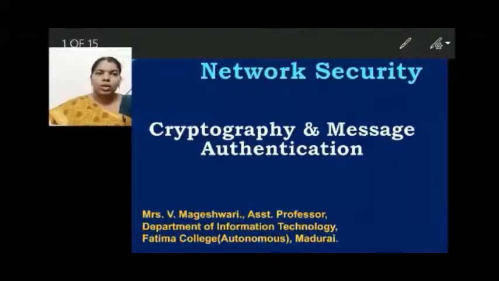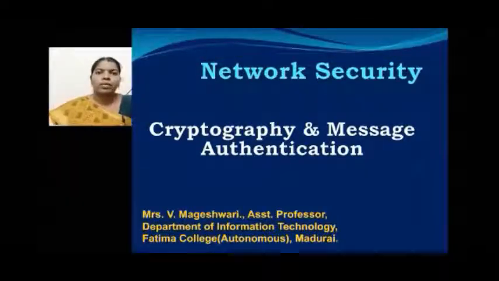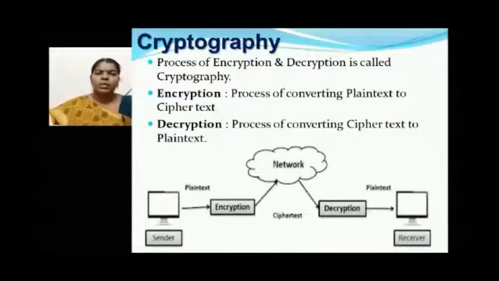Hi all. Today we are going to see an important concept in network security, that is cryptography and message authentication. First of all, we'll go for the concept called cryptography. Before which, why do we need cryptography?